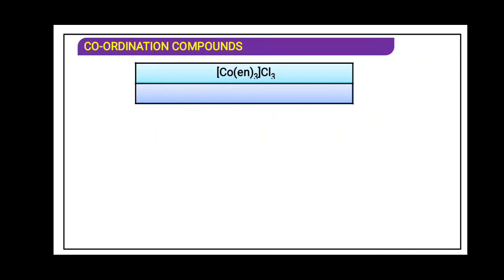Now for this, over here en is nothing but ethylenediamine, and that ethylenediamine is a bidentate ligand. Now just now I said that for a polydentate ligand, the IUPAC nomenclature is a little bit changed. Now try to understand what the name has been written.